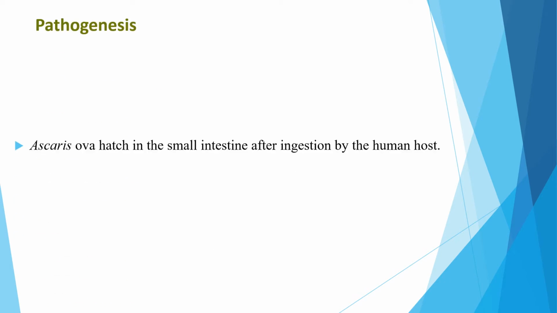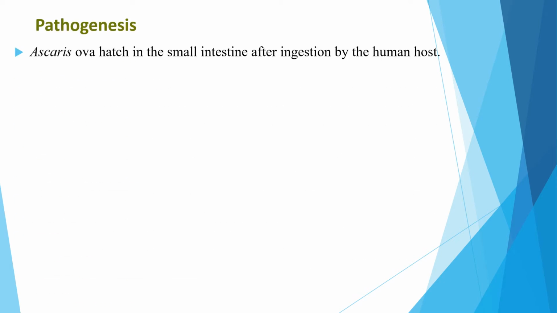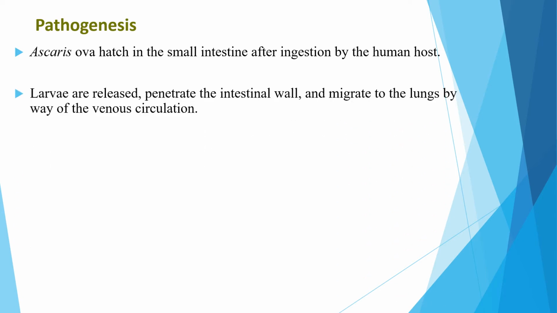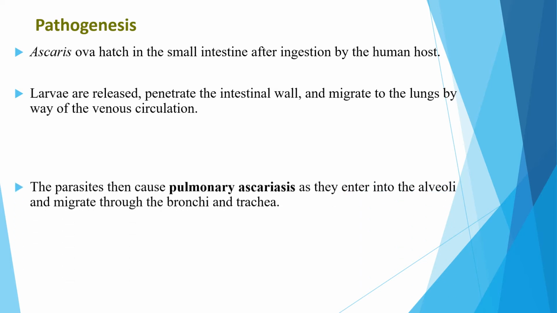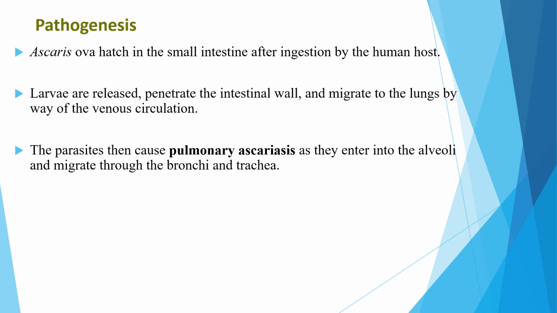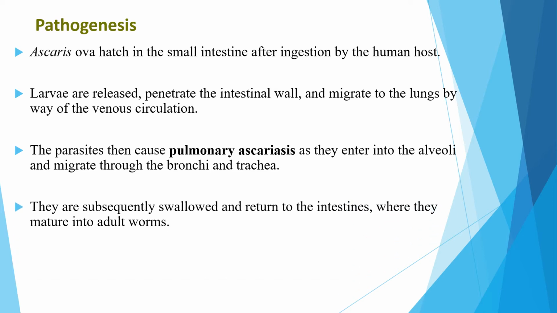When we see the pathogenesis, Ascariasis ova hatch in the small intestine after ingestion by the human host. And larvae are released, penetrate the intestinal wall, and migrate to the lungs by way of the venous circulation. The parasite then causes pulmonary ascariasis as they enter into the alveoli and migrate through the bronchus and the trachea. They are subsequently swallowed and returned to the intestine, where they mature into adult worms. And female Ascaris begin depositing eggs in 8 to 10 weeks.